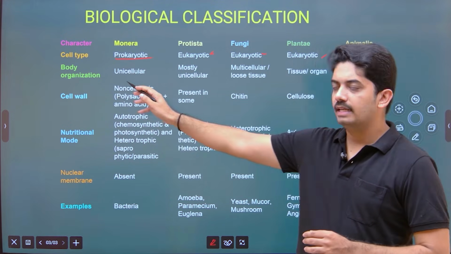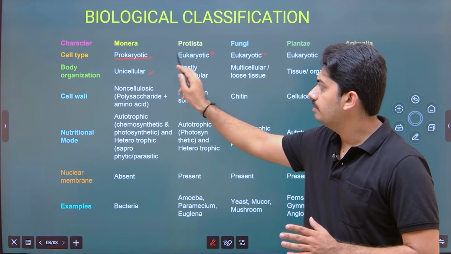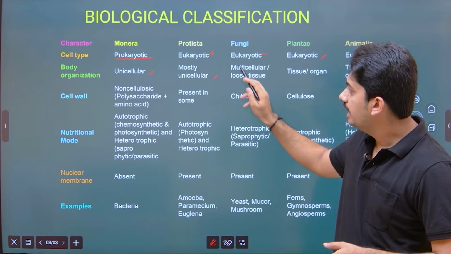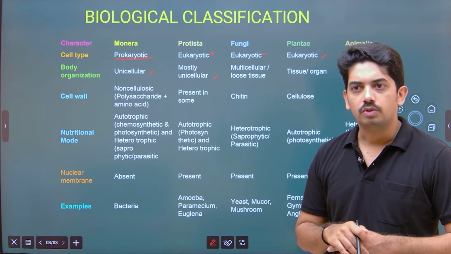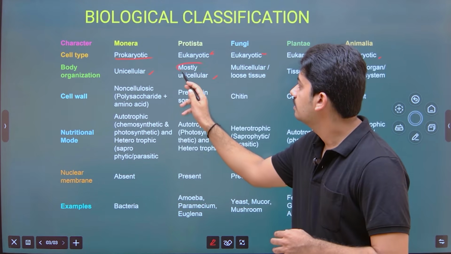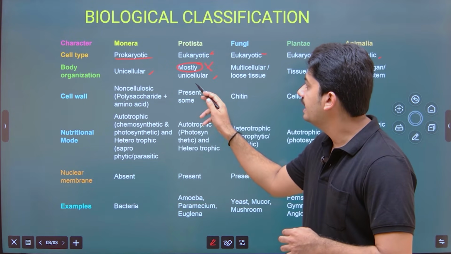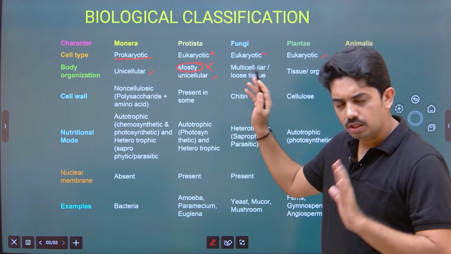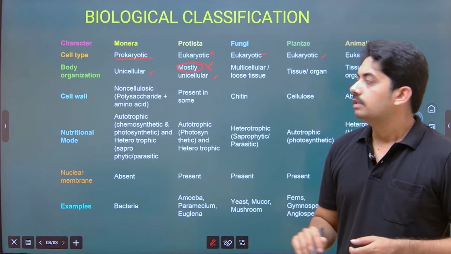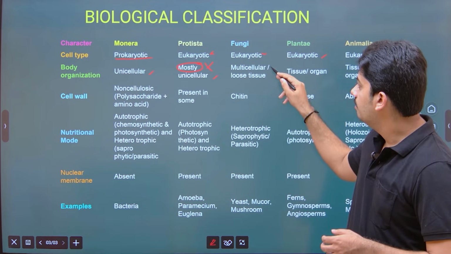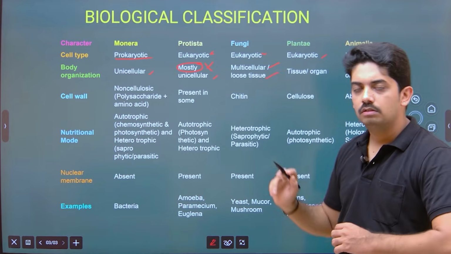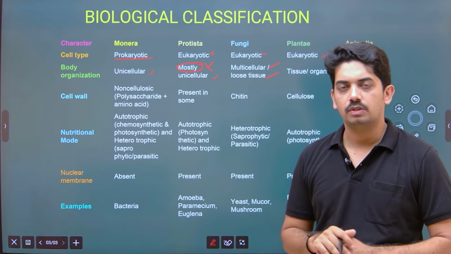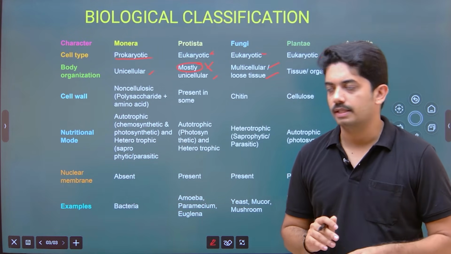Now coming to body organization, of course all Moneran members are unicellular. There is no exception. Coming to Protista, they are unicellular, because the criterion itself is unicellular eukaryotes. They are all unicellular. Then fungi are multicellular, and here we observe a loose arrangement of tissue. Tissue can be observed in fruiting bodies.